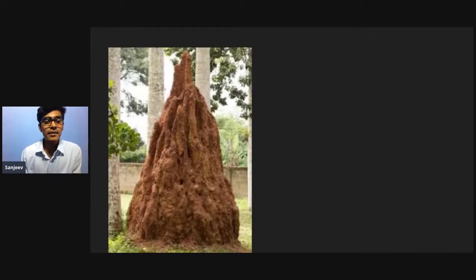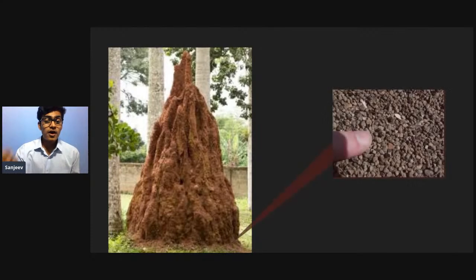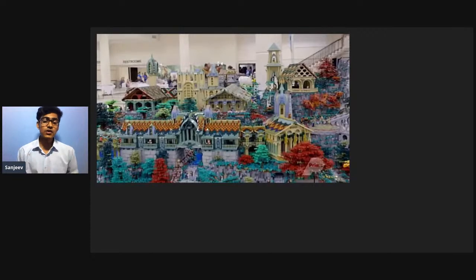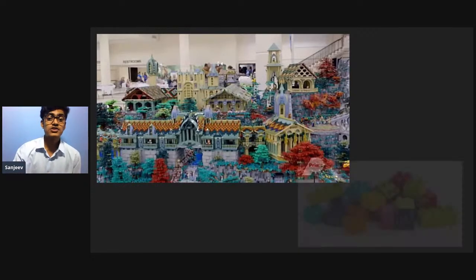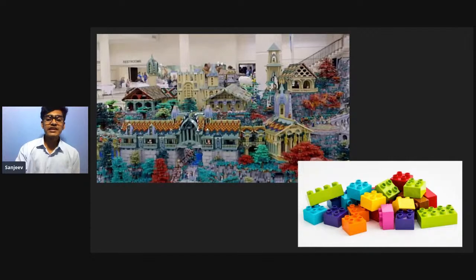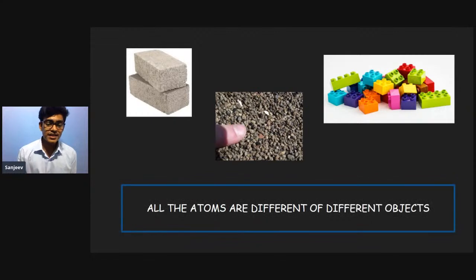If you see these ant hills, they are made up of very small grains, that is, sand particles. And if you notice, this is a huge Lego structure made up of Lego cubes, Lego blocks. So everything we are seeing is made up of small and tiny objects. But the question is, are all of them the same?